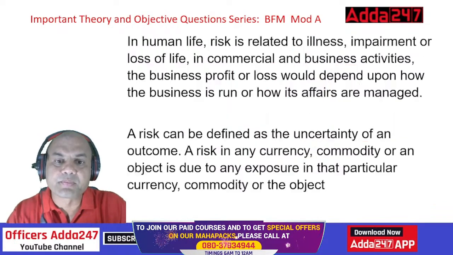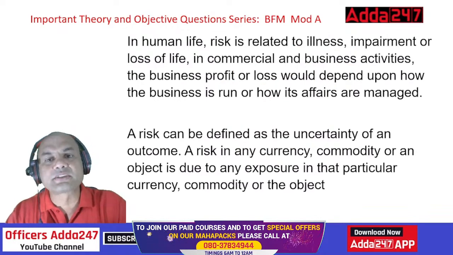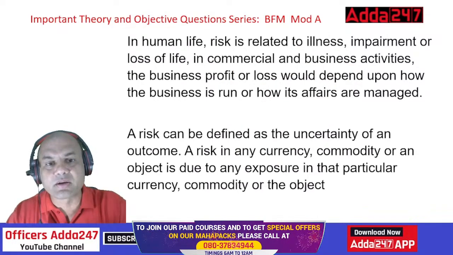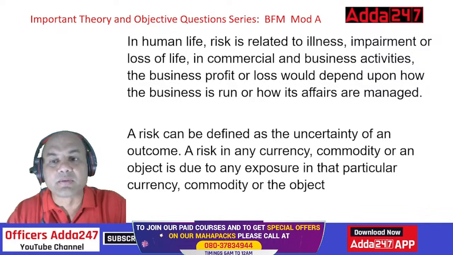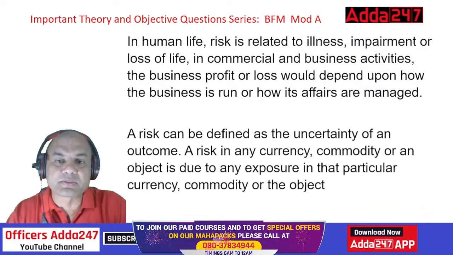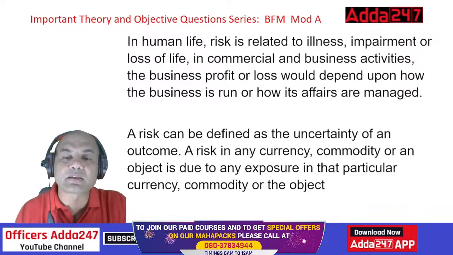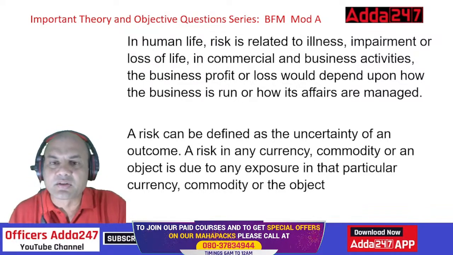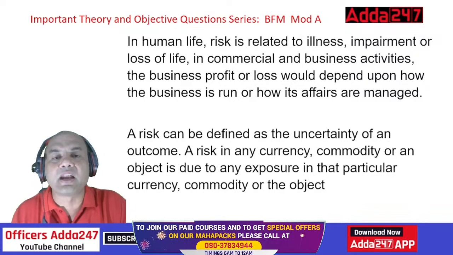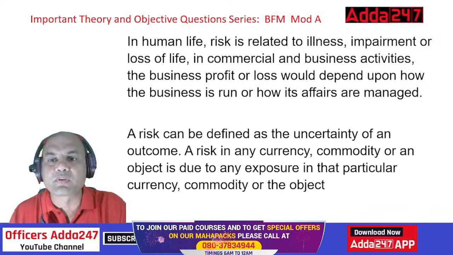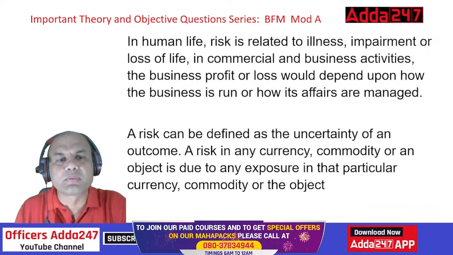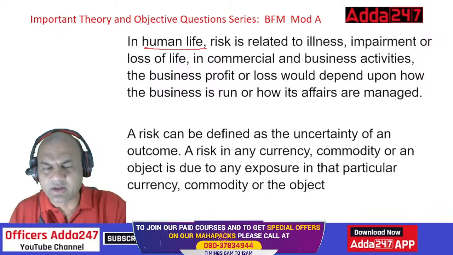Okay? In human life, risk is related to illness, impairment, or loss of life. In commercial and business activities, the business profit or loss would depend on how the business is run and how its affairs are managed. Isn't it? What did I give you as the earlier example? Standing in front of a running train, jumping from the fifth floor. These are all related to human life. Illness, impairment, loss of life, right?